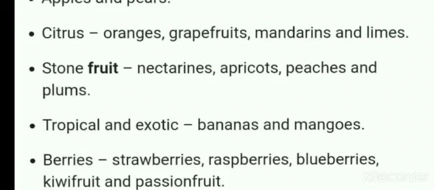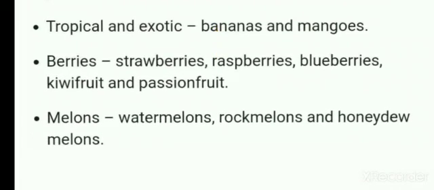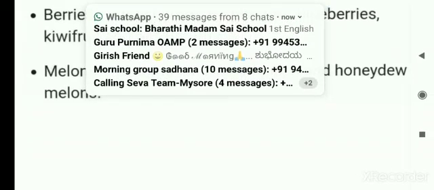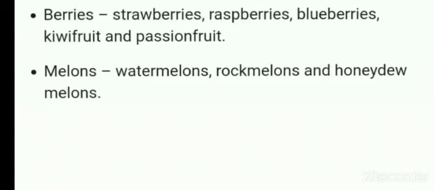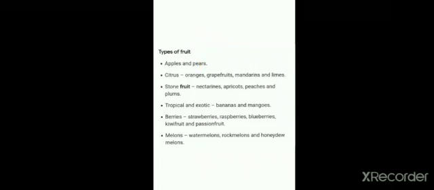Bananas and mangoes are examples for tropical and exotic fruits. Strawberries, raspberries, blueberries, kiwi fruit and passion fruit are the examples for berries. Watermelons, rock melons and honeydew melons are the examples for melons. These are all the examples for different types of fruits.